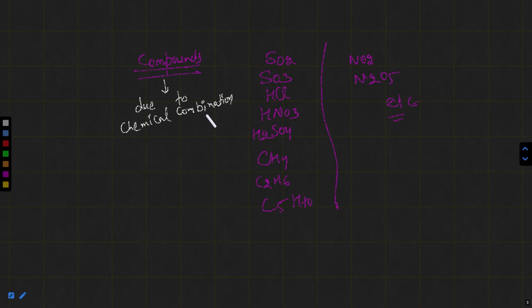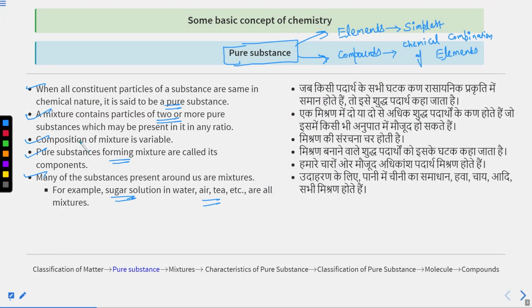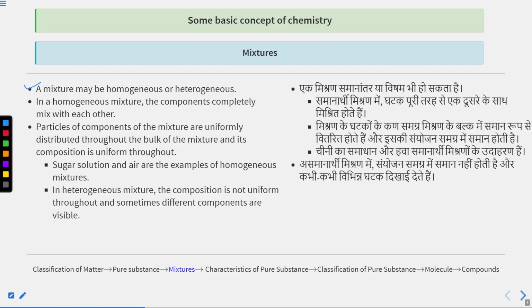Compounds are formed due to chemical combination of elements. So let's understand mixture. I told you about the compounds and I told you about the elements.